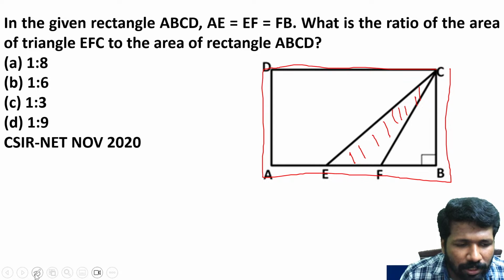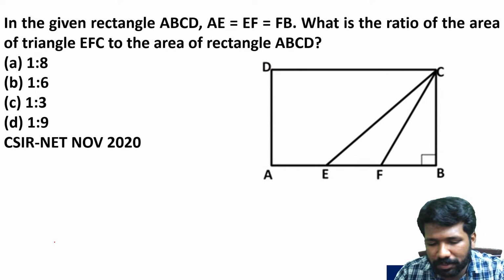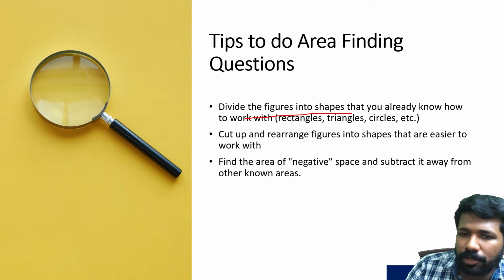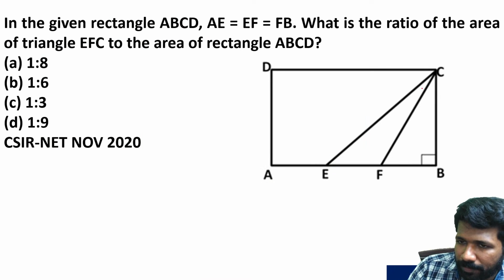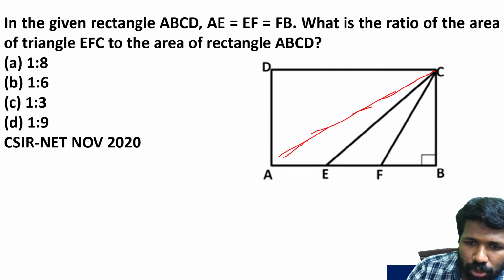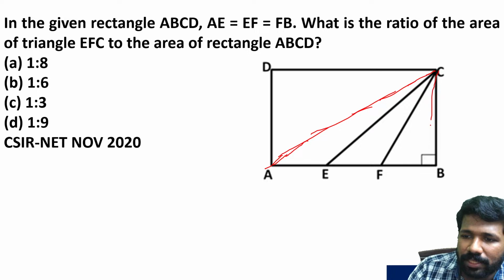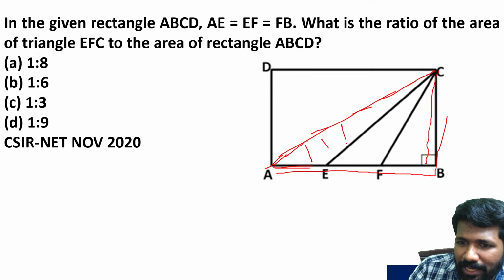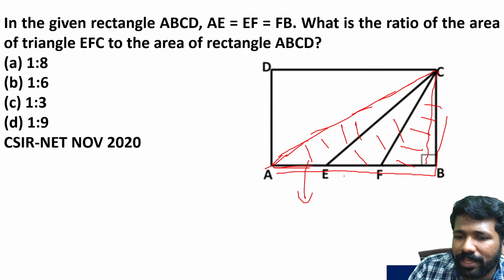For that you can actually logically do it. That is what the tip says: divide the figure into shapes that you already know how to work with. For example, this rectangle I can cut diagonally like this. Draw a diagonal and I can say this ABC will be half of the full rectangle, half of the area. And AEC, EFC and FBC are equal area triangles inside this triangle.